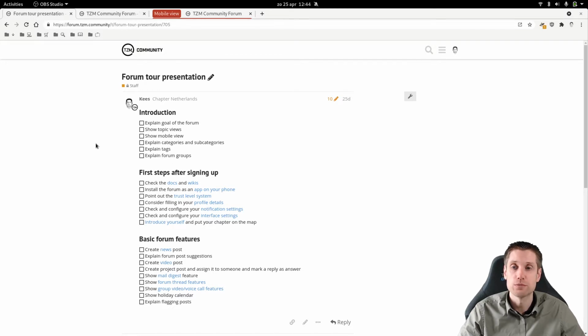So first of all, the goal of this forum, that's to bridge all the islands we've created over the past years. So we create all these islands, chat groups, forum groups, Reddit pages, the list goes on and on, which is not bad. It's good to have local communities which can communicate in their own language and talk about local events, plan and discuss things on that level.